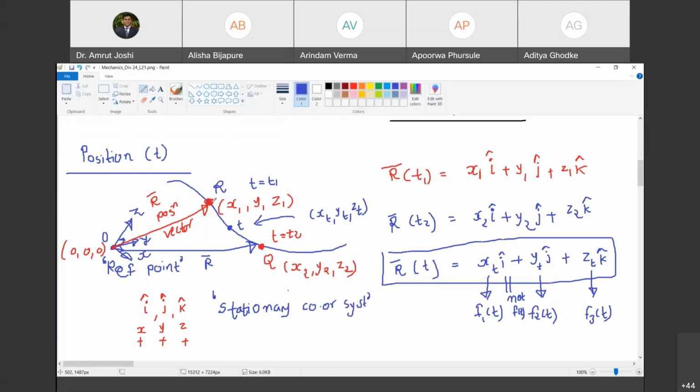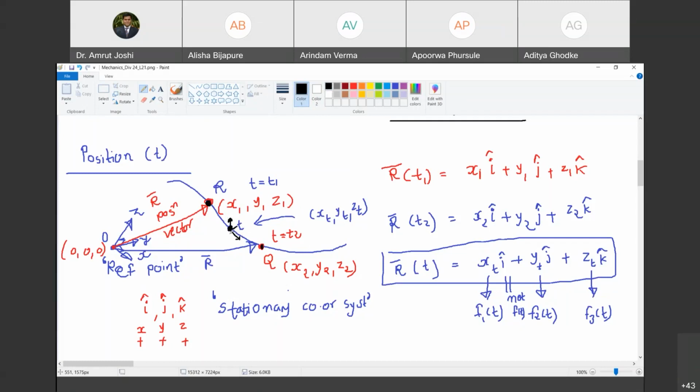And now imagine I mount my coordinate system on the object itself. So the position of the object at time instant t becomes the reference point. Are you with me? Yes, sir. This is the reference point at time t equal to t1. This is the reference point at time t equal to t2. This becomes the reference point. And a tangent drawn to this curve, let us say I denote it as one axis. Another axis is perpendicular to it, and the third axis is perpendicular to both of these.